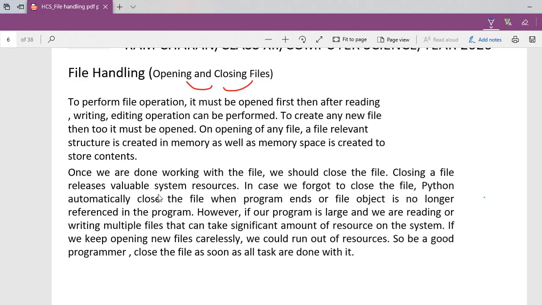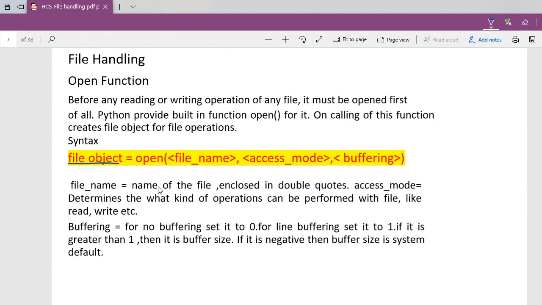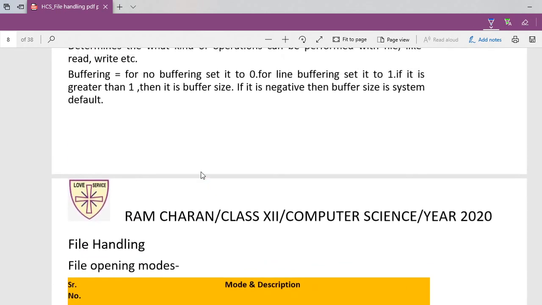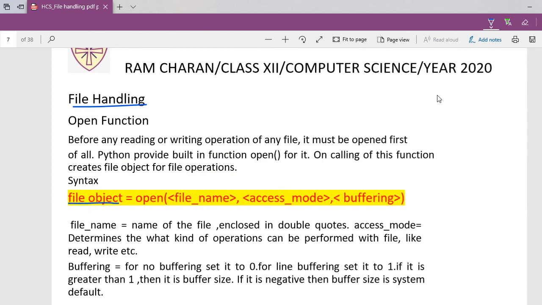In order to work with a file, there are certain basic rules. Okay, there are certain basic file handling rules. What are those file handling rules? That you need to either open a file or create a file, or open a file for read mode, or open a file for appending mode, is it? So the very first thing is that you need a file object.